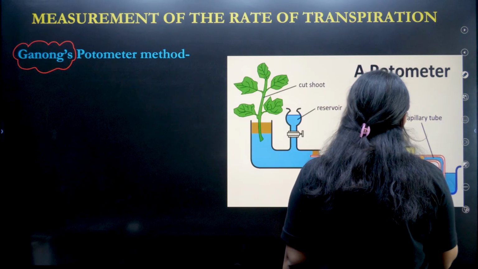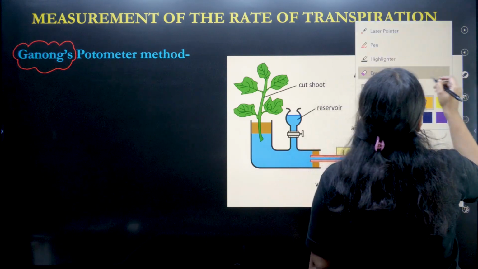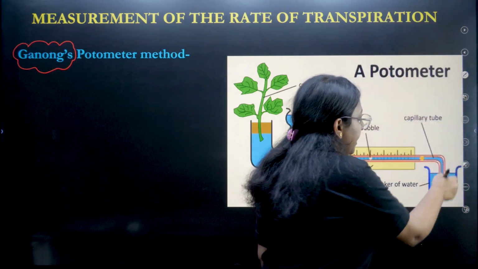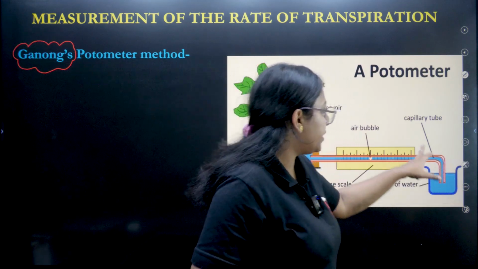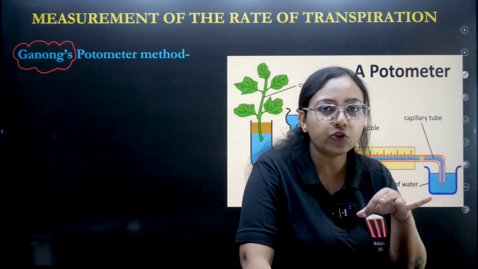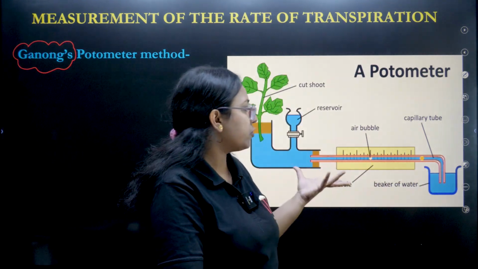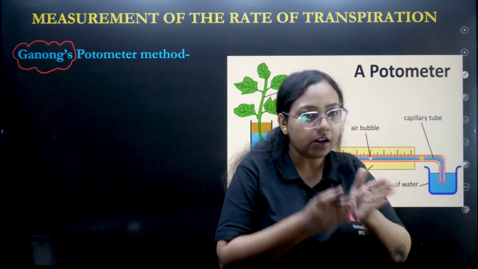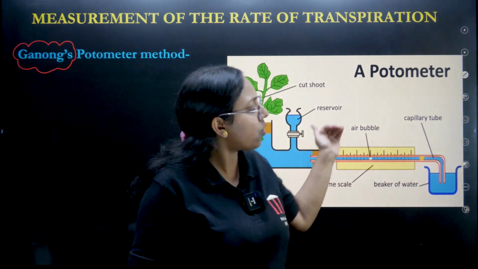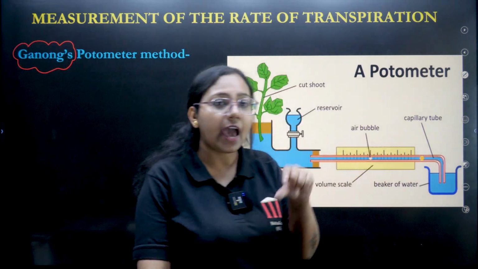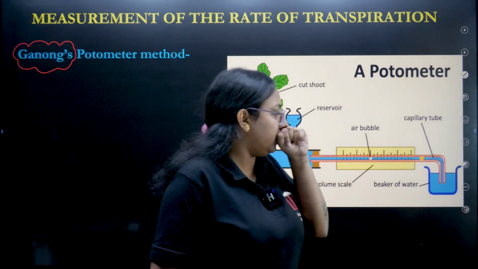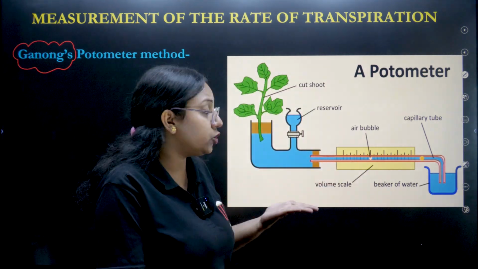What will we do in this case? We need to take this capillary tube. Why capillary tube? Because this is a very thin tube. Although for the purpose of making you understand we have kept a slightly broader tube, the real one is much narrower. That is why its name is capillary tube.